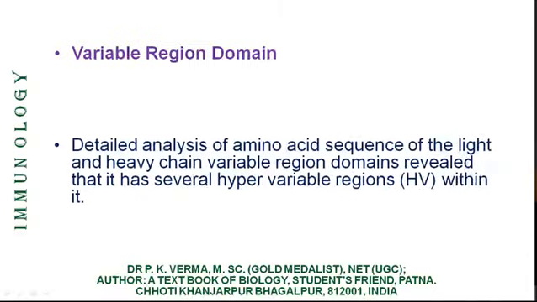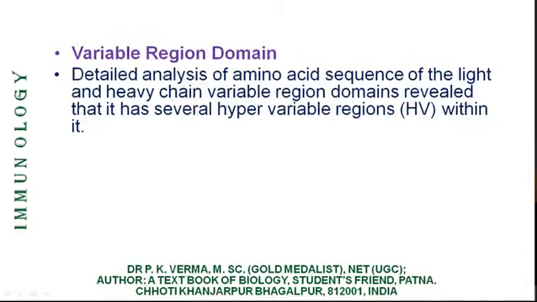Now, within the variable region domain, detailed analysis of amino acid sequence of the light and heavy chains variable region domains revealed that it has several hypervariable regions, that is, 6 to 8 amino acids that become changed frequently within the variable region. So this small part is the hypervariable region.